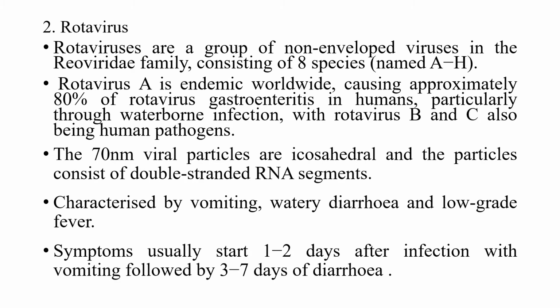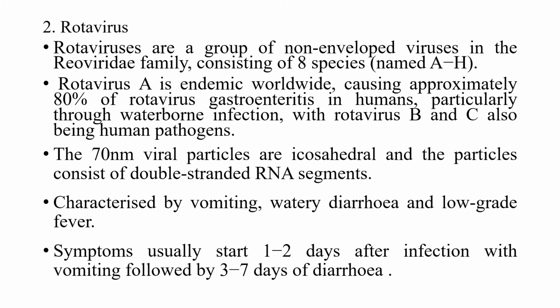The second one is the rotavirus. Rotaviruses are a group of non-enveloped viruses in the Reoviridae family, consisting of 8 species, namely rotavirus A to rotavirus H. And this rotavirus A is endemic worldwide, causing approximately 80% of the rotavirus gastroenteritis in humans.